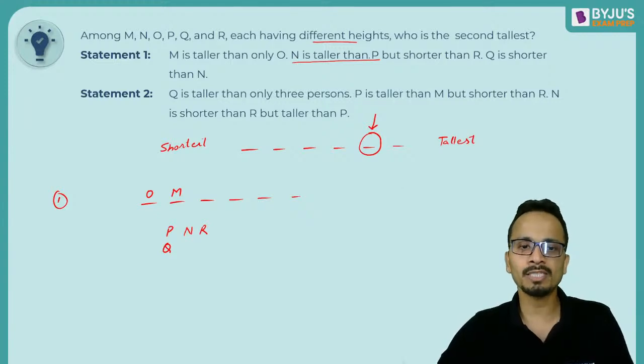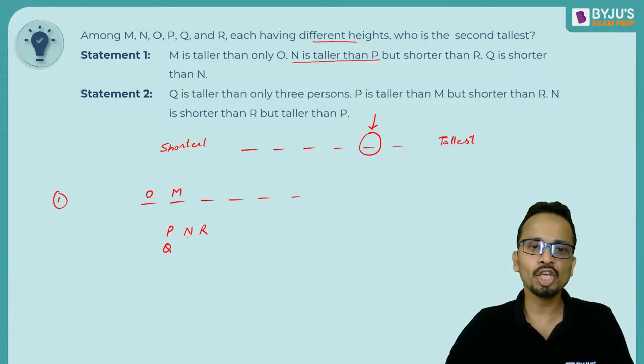N is taller than P. N is taller than P, but shorter than R. And Q is shorter than N. Q is shorter than N. Okay. So at these 4 remaining positions, these 4, P, N, R and Q, will come.